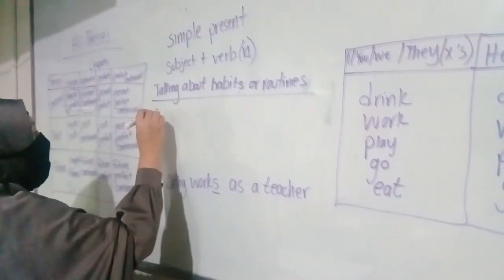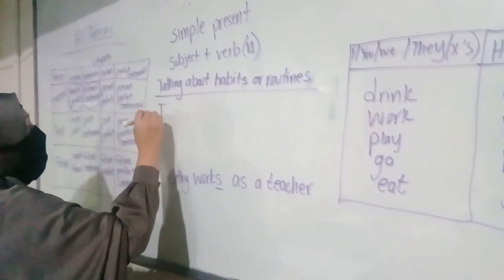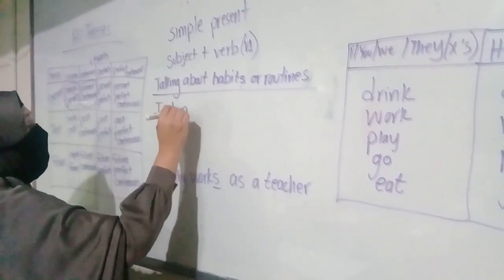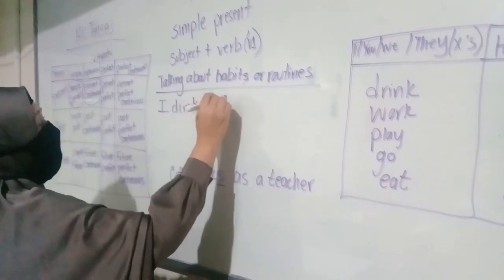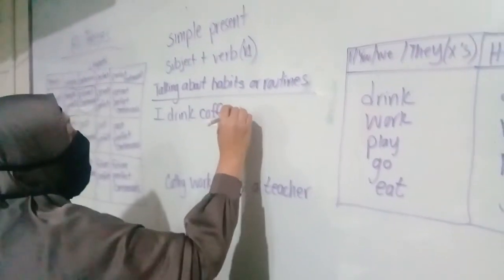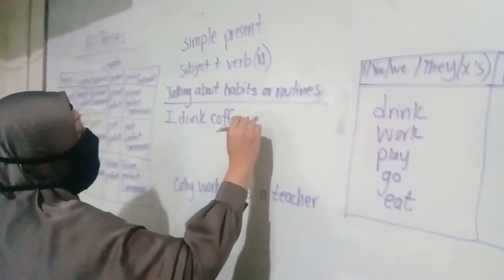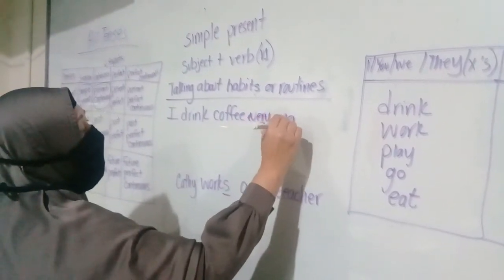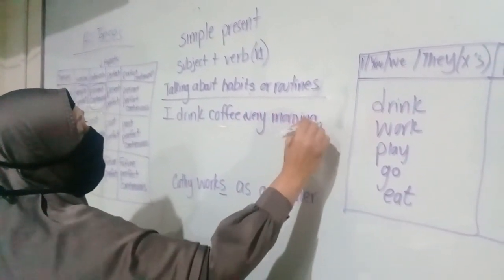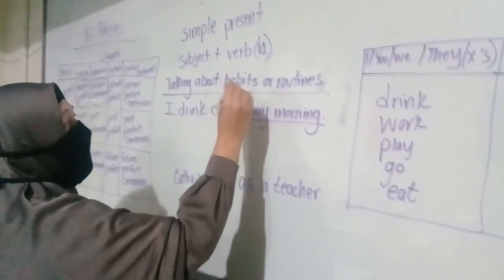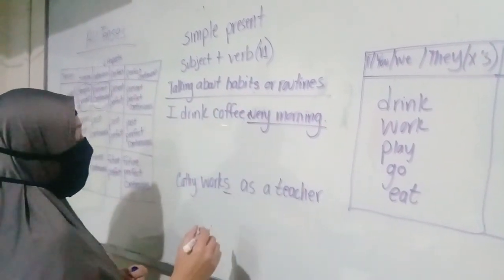What was the example earlier? I drink coffee every morning. Every morning shows us that it's a habit or routine.